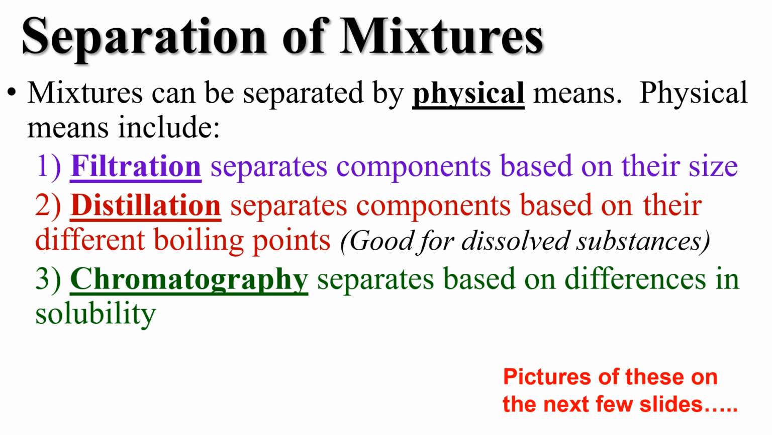Distillation is a way to separate components based on their different boiling points. If I boil a mixture of alcohol and water, the alcohol has a lower boiling point, so it will start to boil first. So I can separate those two mixtures based on their boiling points. And chromatography separates things based on their differences in solubility. Now, we did chromatography, if you remember, in class. So I think there's some pictures in a minute.